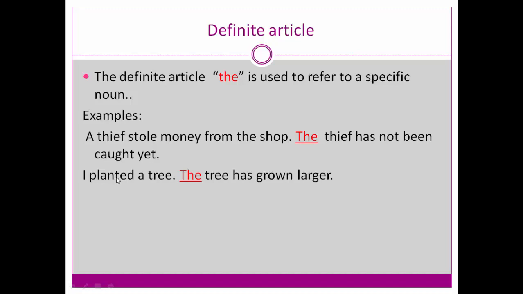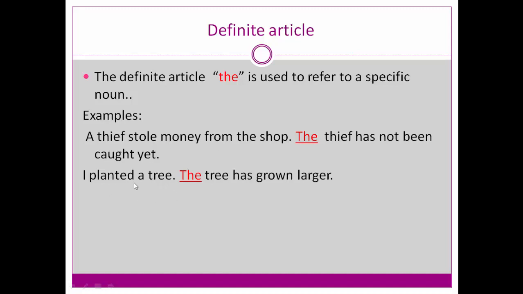See the next example, and by understanding this you will learn very well. I planted a tree. The tree has grown larger. Here a tree and the tree are both nouns, and we place articles before the noun. Here a, here the. Why the difference?